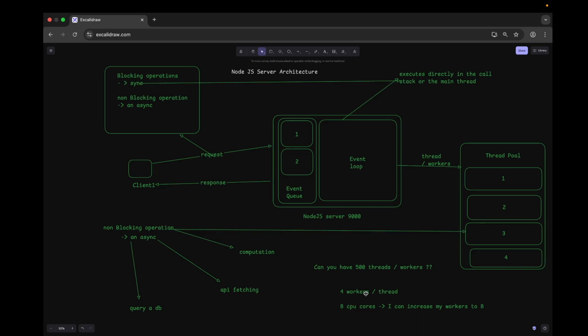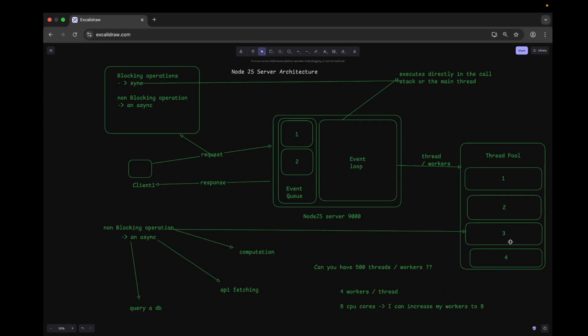Second, it consumes less memory and fewer server resources. There's no need for multiple threads, as the event queue processes one request at a time. The event loop prioritizes the execution: first it processes the blocking operation, and after that it processes the non-blocking operation.